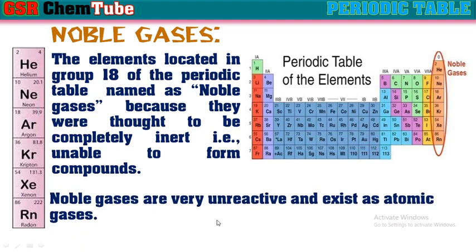These noble gases are very unreactive and exist as atomic gases. That means they do not combine with any other elements, and they cannot even combine with themselves. That is why they exist as atomic gases.